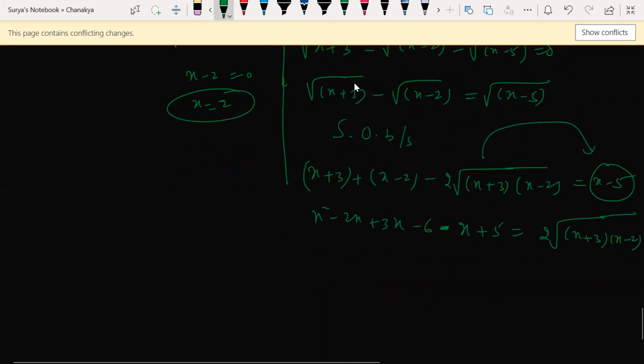Now look at this here. How did you get x square, sir? I multiplied, beta. Basic algebraic multiplication. This into this, this into this, this into this, this into this. Sir, why did you multiply? It is plus, right? Sorry, it is plus right there.